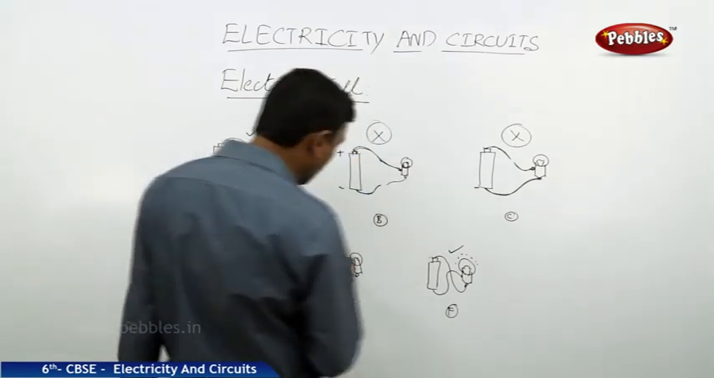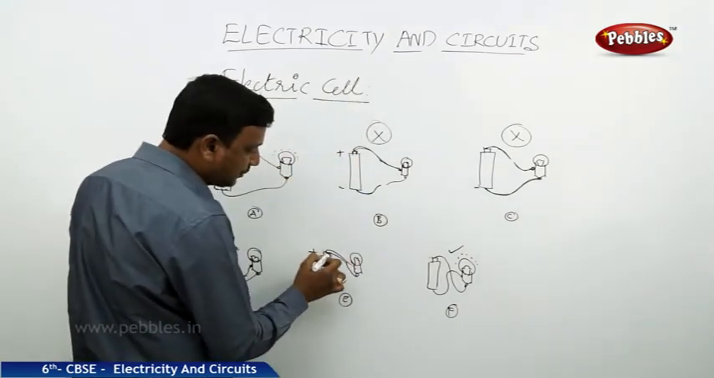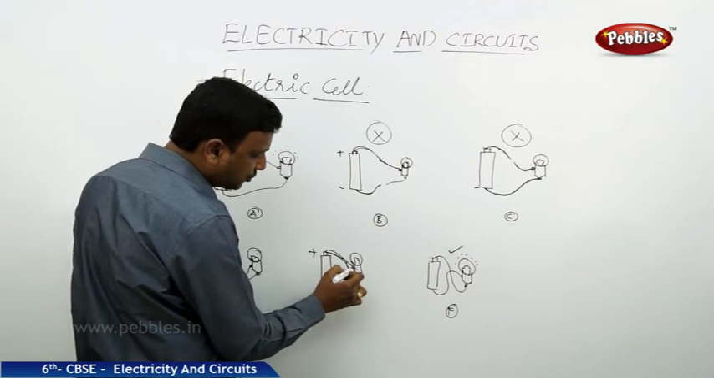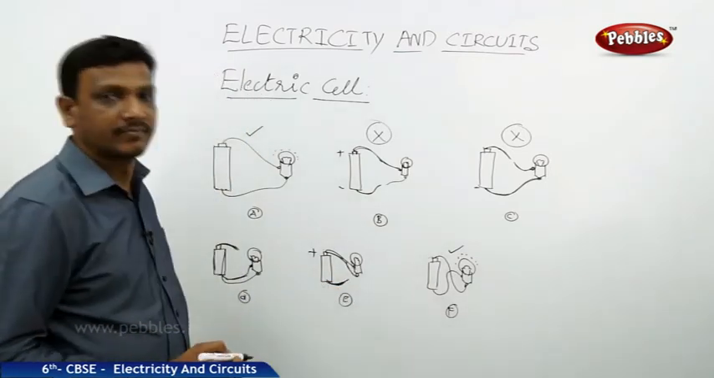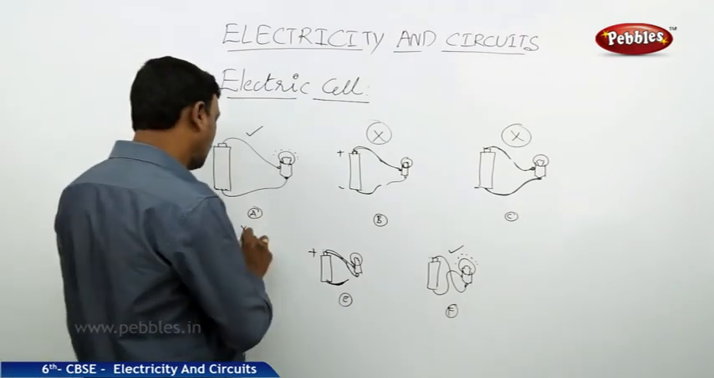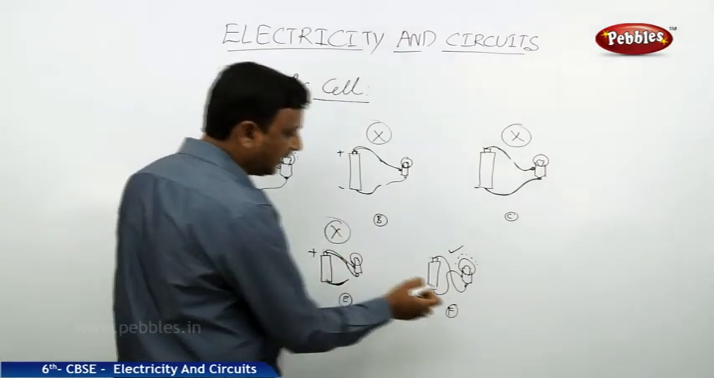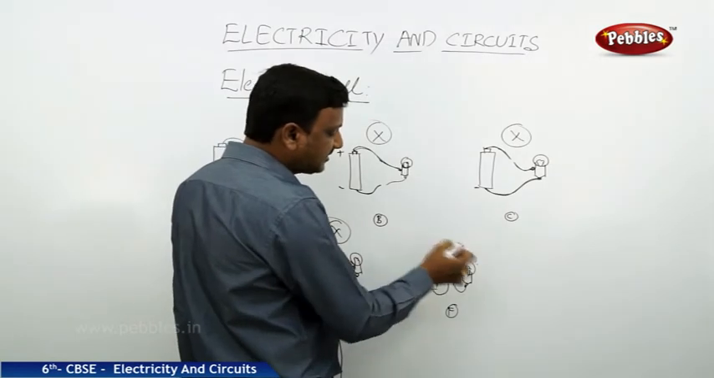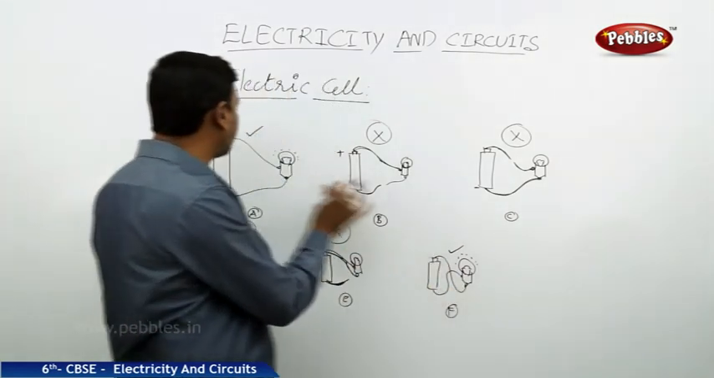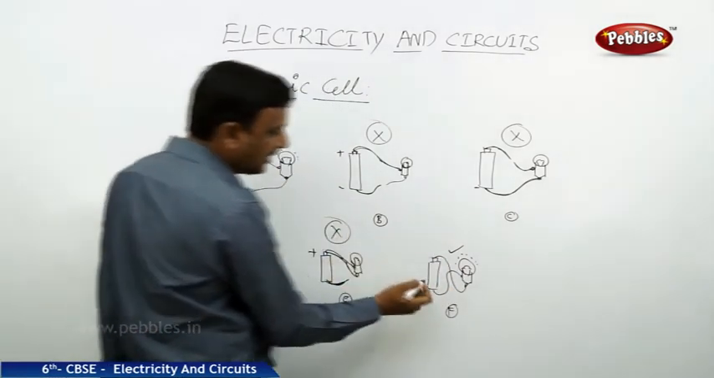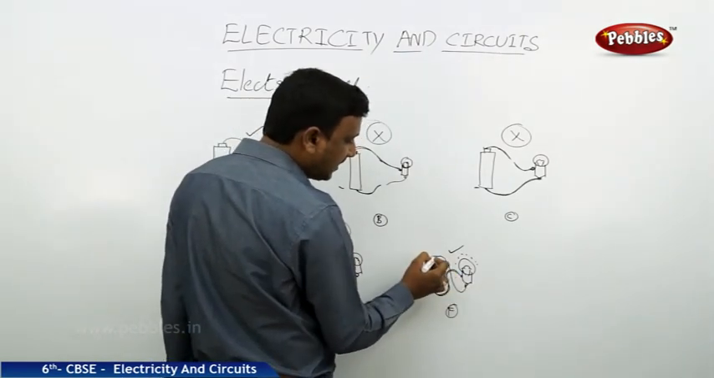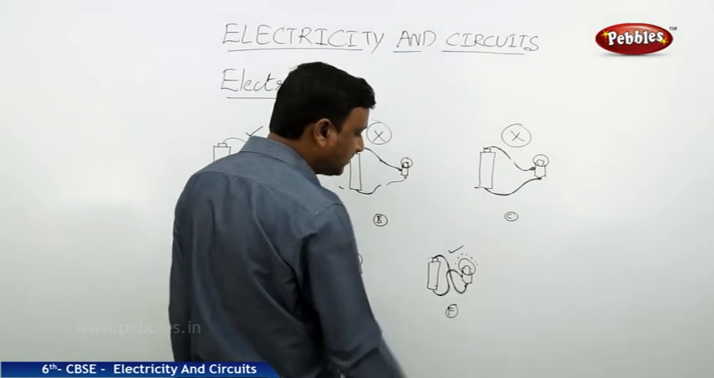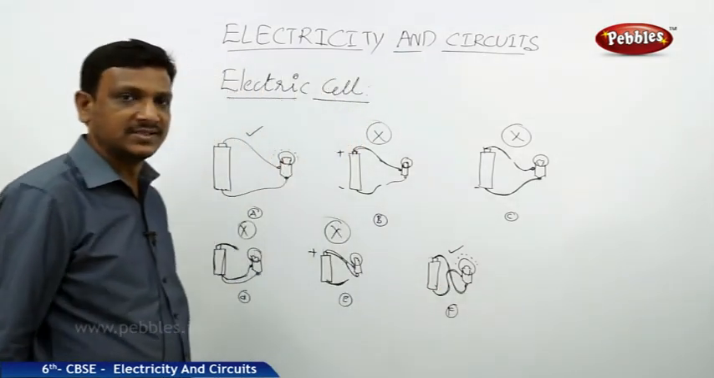Now let us see the other case. Here also, you see that from the positive terminal, two wires are coming and they are connected to two terminals of the bulb. From the negative terminal, the wire is not connected. So here also, no. Here it is a little confusing, but it is exactly like A. Only here, this terminal of the battery is connected to this terminal of the bulb and this terminal of the battery is connected to this terminal. Either way, the bulb glows.